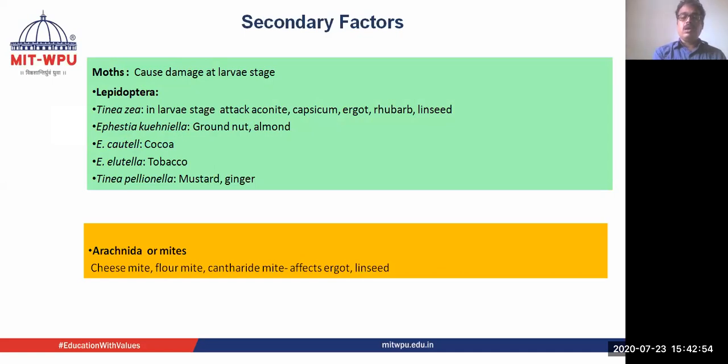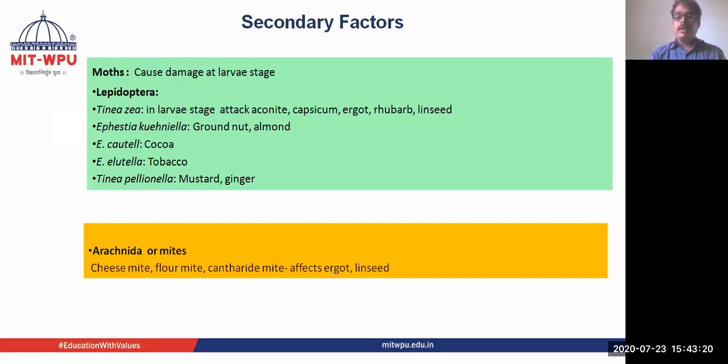Then the moths, they are generally in the larval stage. They attack the drug and degrade it. An example is Tinea zea, which in the larval stage attacks aconite, capsicum, ergot, rhubarb, and linseed. Some species attack groundnuts, coca, tobacco, mustard, ginger, and many more. Mites are also responsible. Cheese mite and flour mite affect ergot, linseed, and other crude drugs.